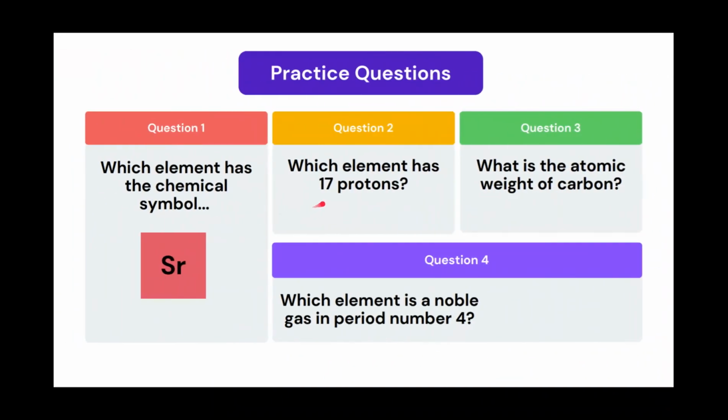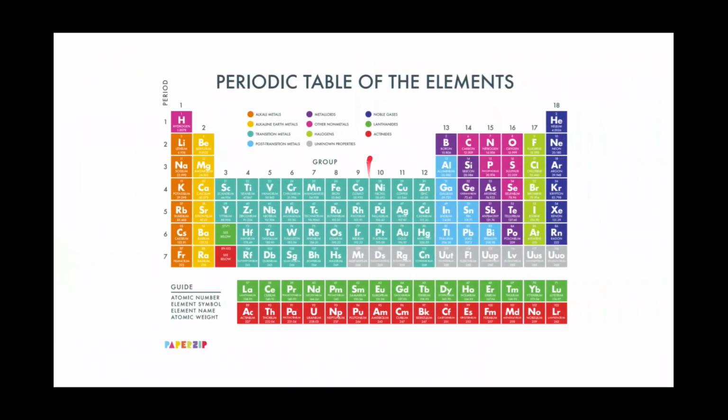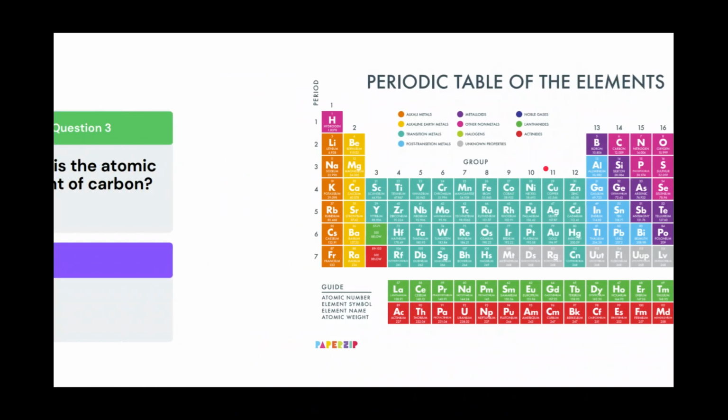Question number 2 asks, which element has 17 protons? We know that the number of protons are equal to the atomic number. So we're going to be looking for an element on this table with atomic number 17. There's only one element on here with atomic number 17. When you go through, we have atomic number 1, 2, 3, 4, and then it keeps going. Over here we have 13, 14, 15, 16, and then 17. So the answer to this question is the element chlorine.